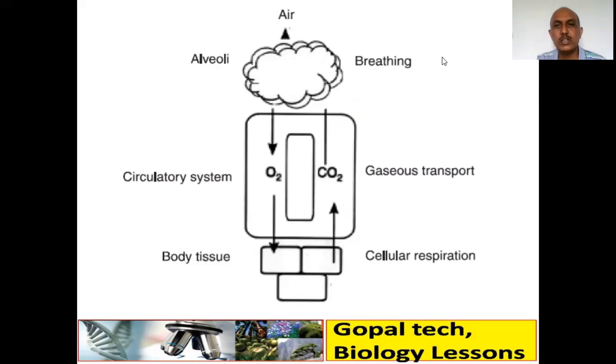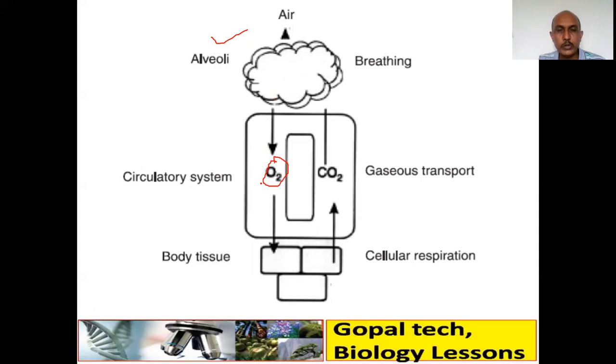Now, if you see this figure, here we have an alveoli. So in the alveoli, the air will come from outside, that is from the atmosphere. From the alveoli, basically all gases will enter, but oxygen will get exchanged between the alveoli and our circulatory system, the blood.